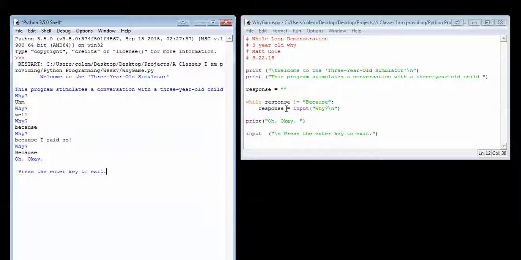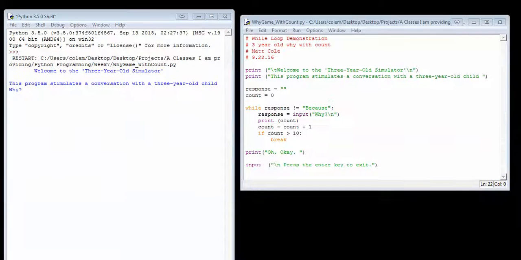Now I'm going to change it over to another example. In this example we still have our 3-year-old, but now I put a count into it. So now when I run this, it looks very similar. The print comes out, the simulator, this program simulates a conversation with a child, and I start out with my y on the response input.